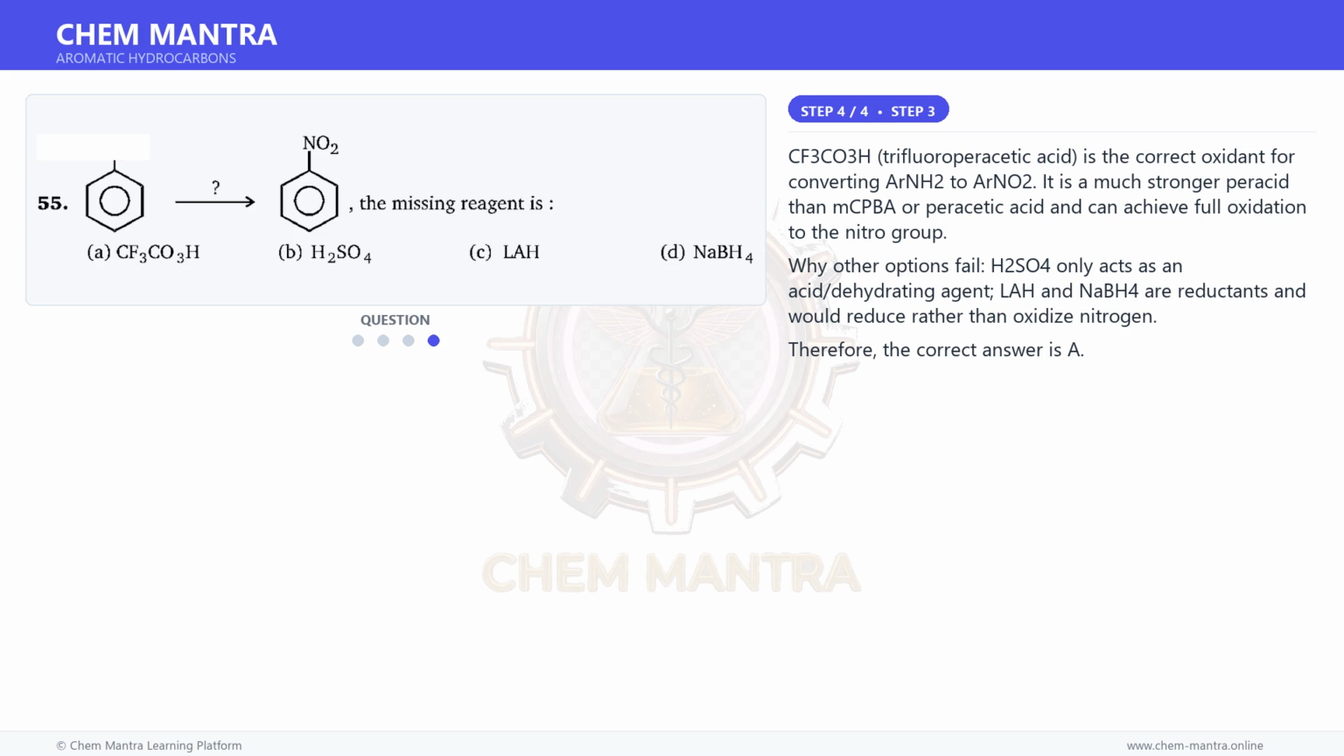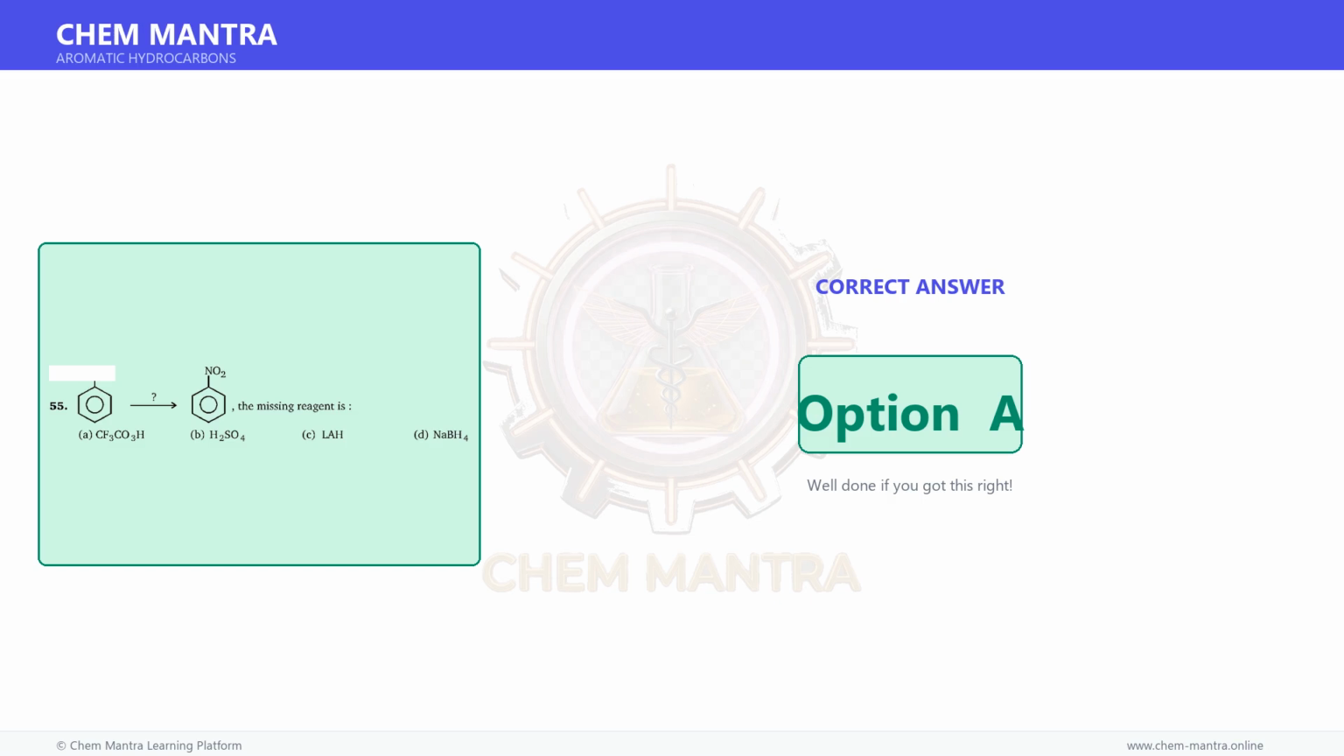Why do the other options fail? H2SO4 only acts as an acid and dehydrating agent. LAH and NaBH4 are reductants and would reduce rather than oxidize nitrogen. Therefore, the correct answer is A.